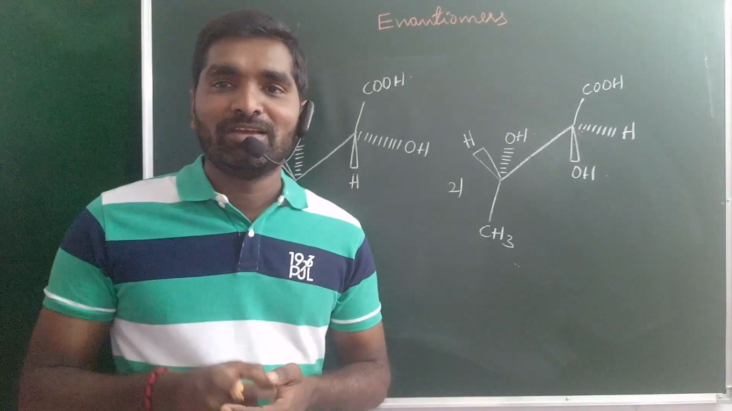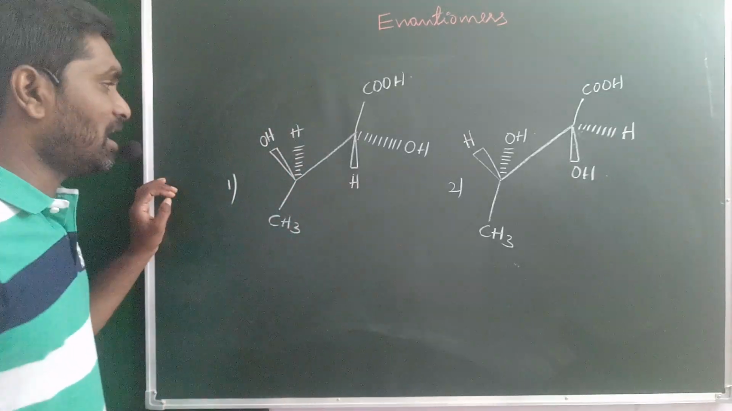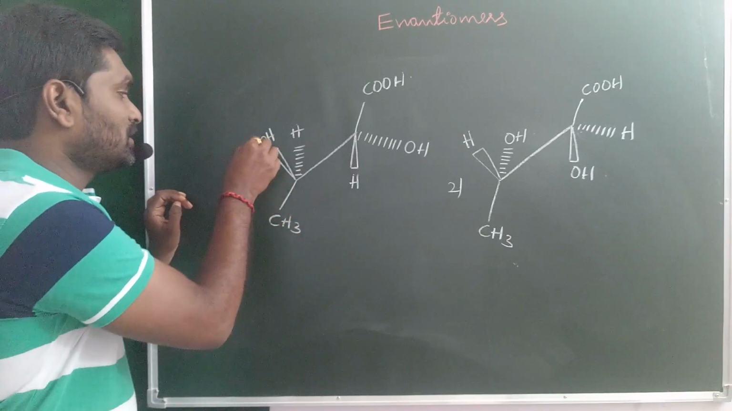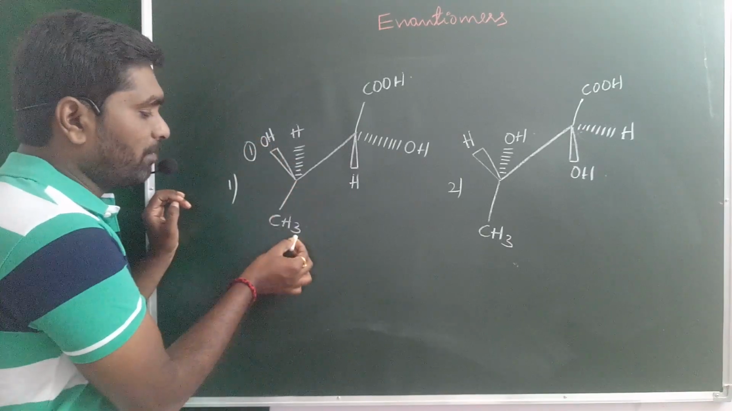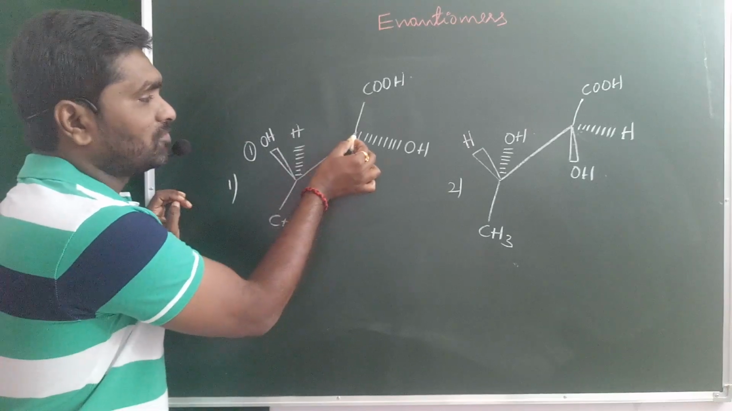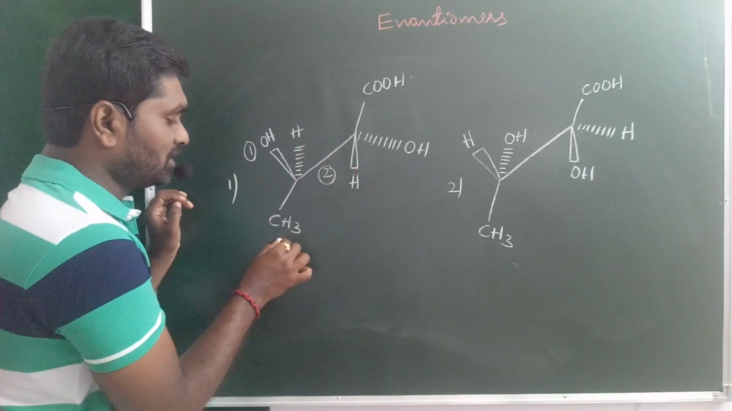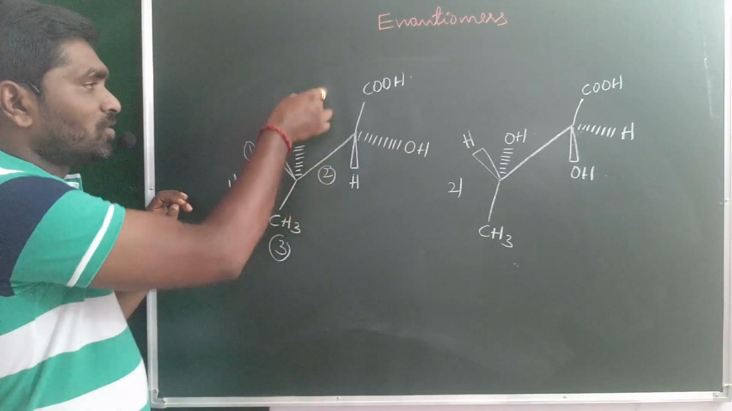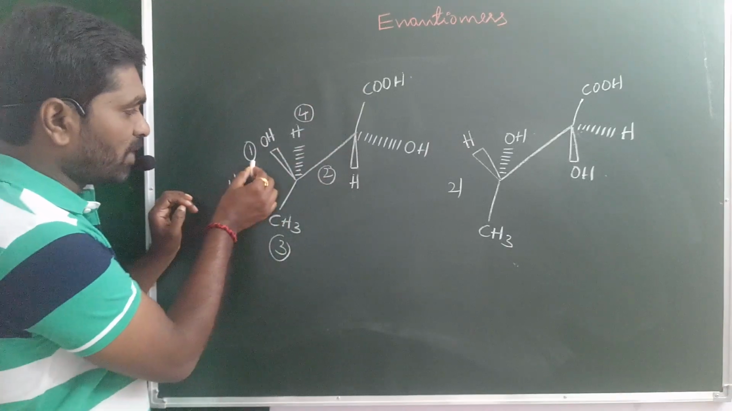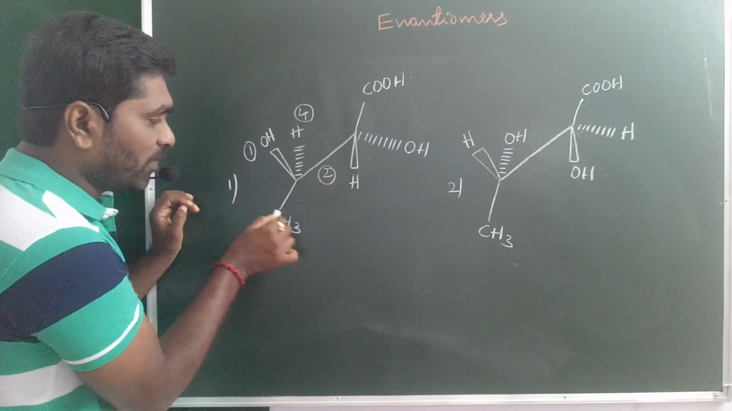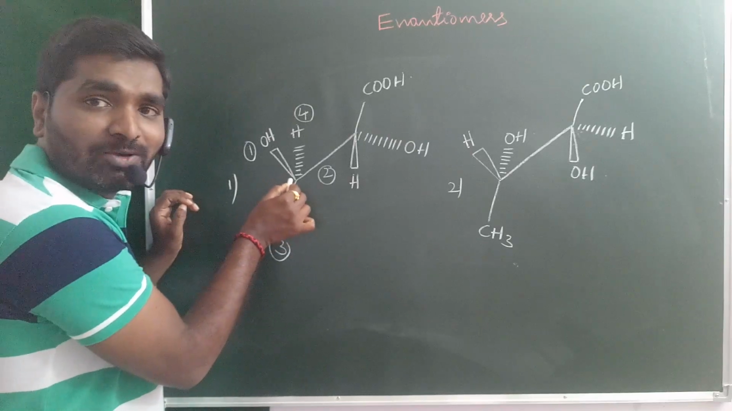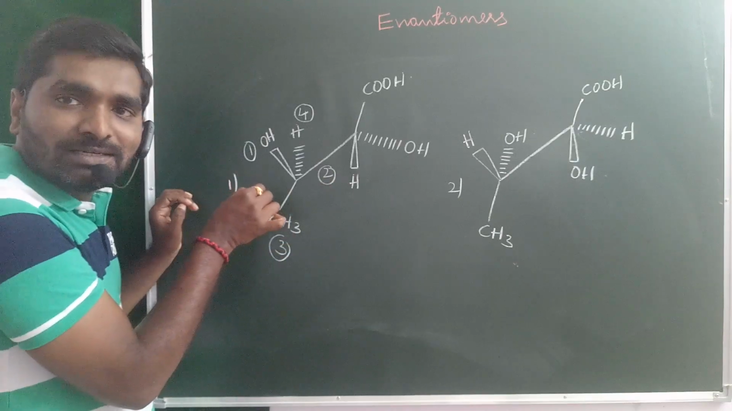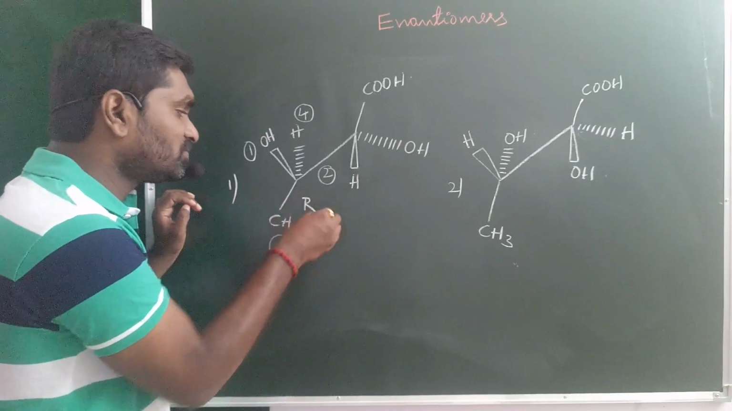Simple trick. Within fractions of a second you can find the RS nomenclature. You know that. First give the numbering according to atomic number. So oxygen is the first one. Next, carbon bonded with the 3 hydrogens is the second priority. And CH3 is the third priority. And hydrogen is the fourth priority. Look at this one. When you see from the hydrogen, the remaining groups 1, 2, 3 rotate in the clockwise direction. If the least priority group is on the broken wedge and the remaining groups are clockwise, the configuration is R.